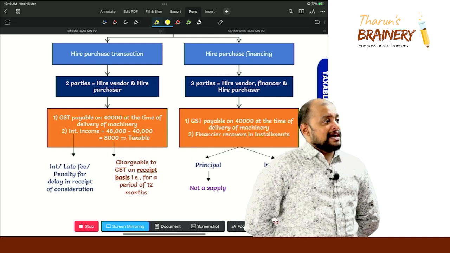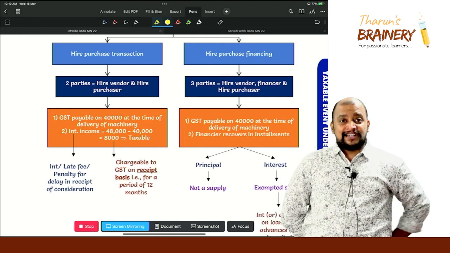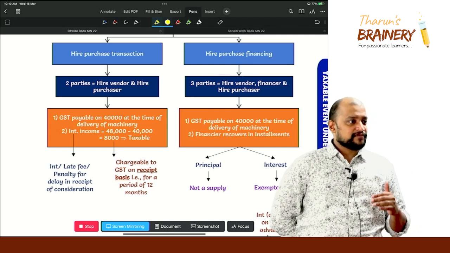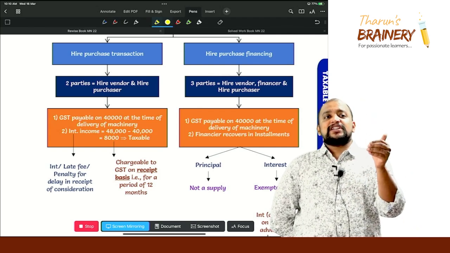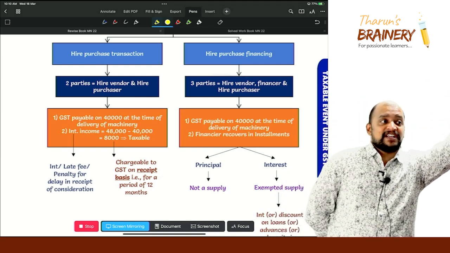Hire vendor and hire purchaser. So now GST is payable on 40,000 at the time of delivery of machinery. So whenever possession is given, at that time GST is payable on 40,000. What is that? Cash price.